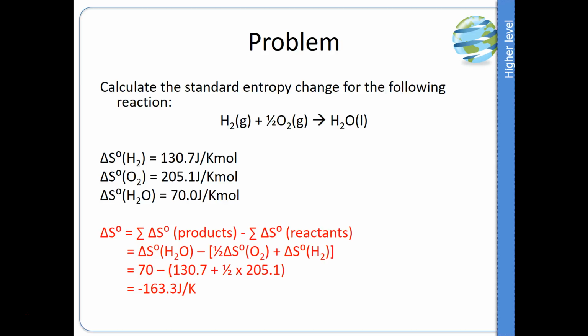Now in this answer you can see we have a negative value. So that tells us the system is becoming more ordered. That makes sense because if we look, our reactants are 2 gases and they're forming 1 liquid. So it would make sense that 2 gases would form 1 nice ordered liquid. So the gas particles floating around, very disordered, very chaotic, forming a nice liquid.